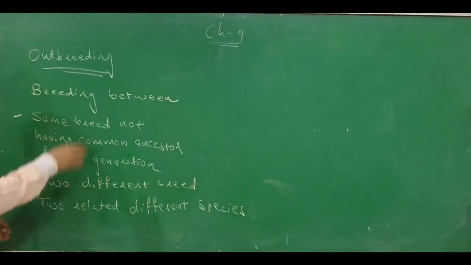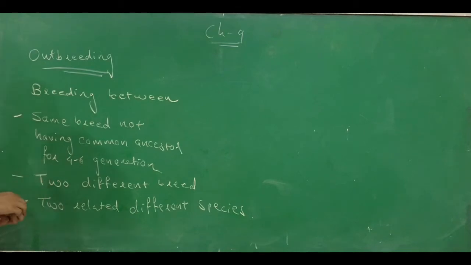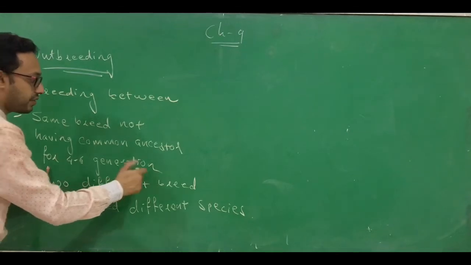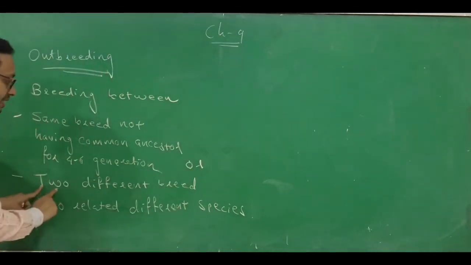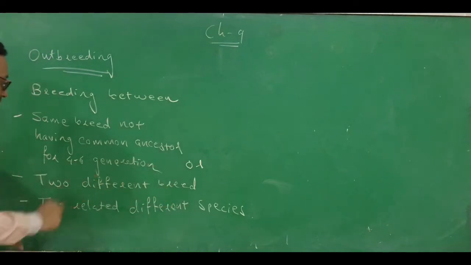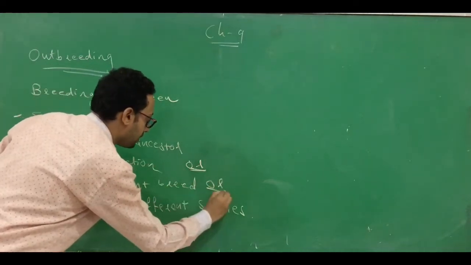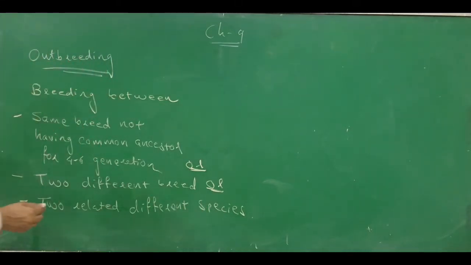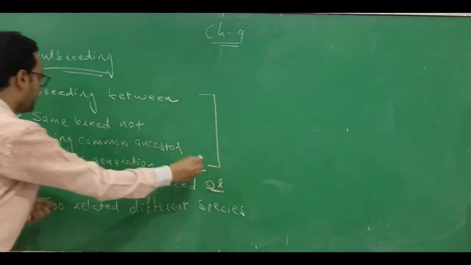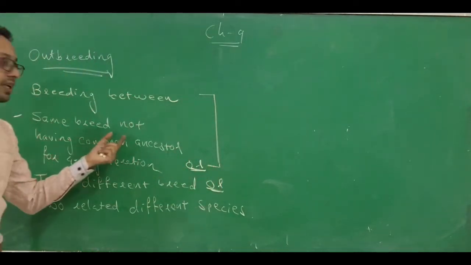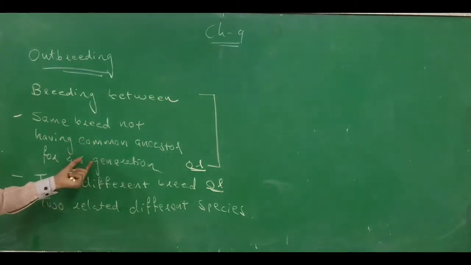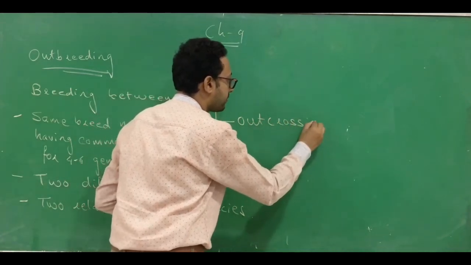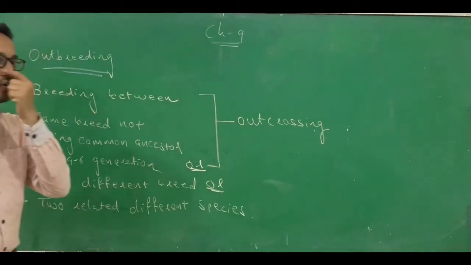What is outbreeding? It is a breeding between either of these. It's a breeding between same breed not having a common ancestor for 4 to 6 generations, or it's a breeding between two different breeds, or it is breeding between two related different species. This is called outbreeding. The first one, the breeding between the same breed not having a common ancestor for 4 to 6 generations, this type of outbreeding is called outcrossing.